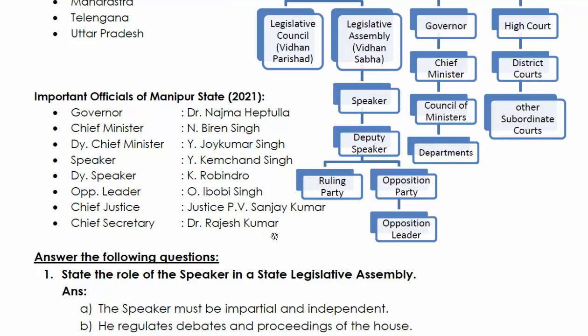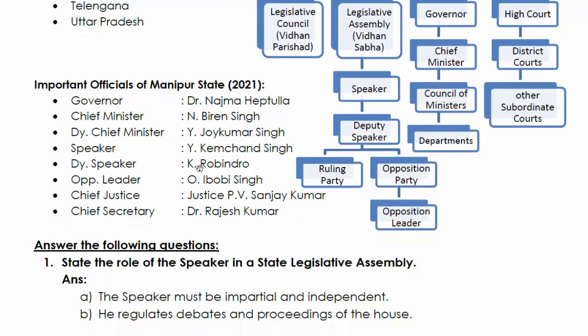So these are some of the officials as per 2021, but I'm sure it will change. The current officials of Manipur will change from time to time, so you have to refer to your GK as well as the latest information about these officials of Manipur state.